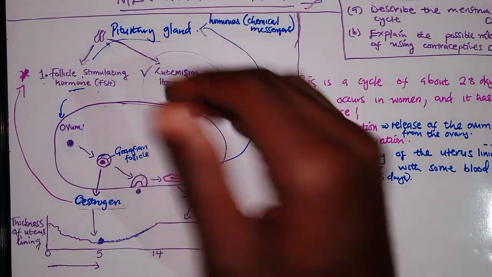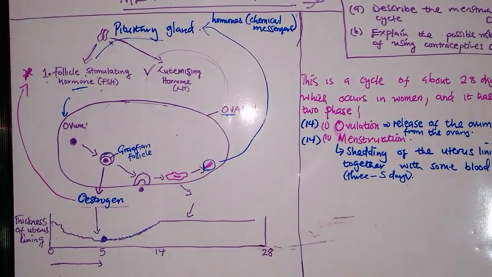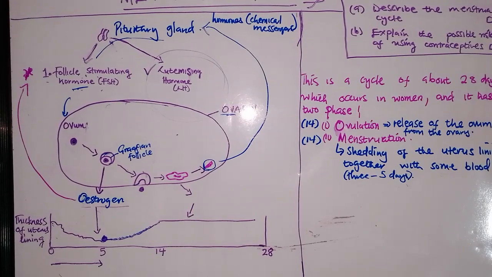So now what does this luteinizing hormone do? It stimulates ovulation and the development of the corpus luteum.